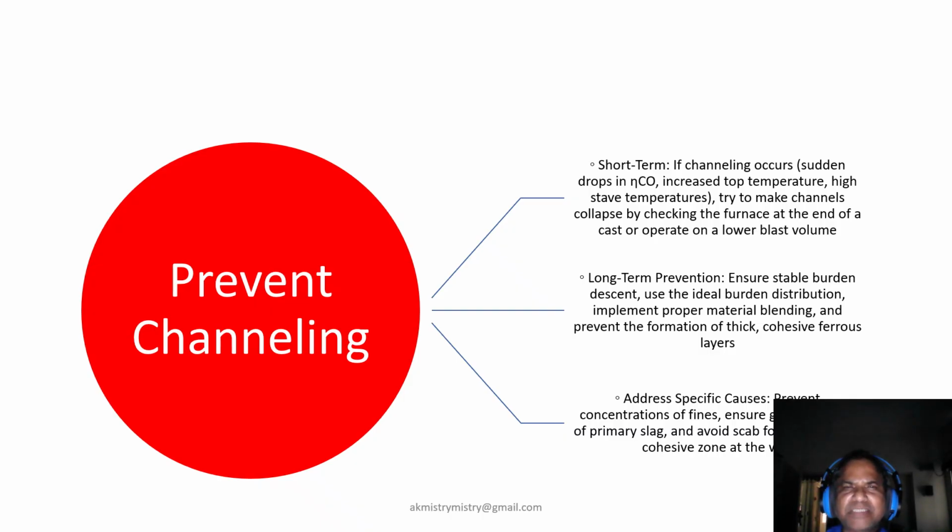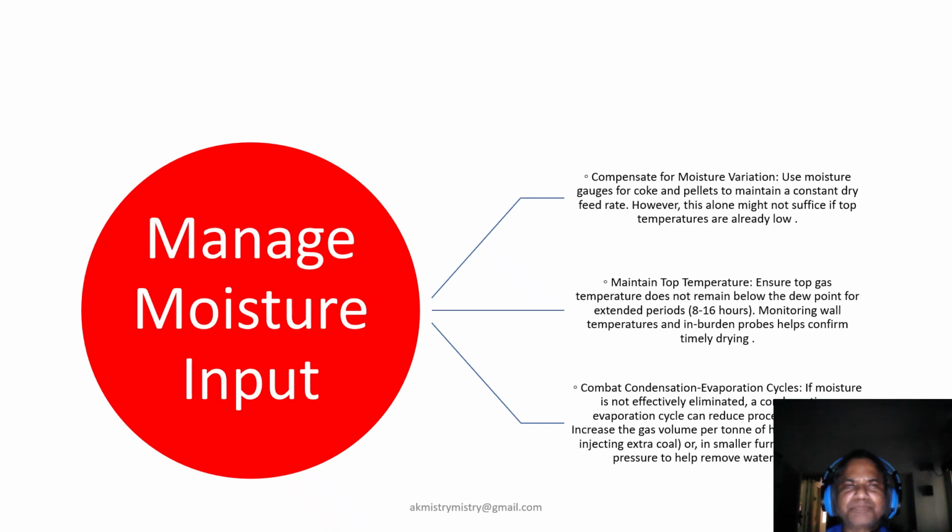Now to prevent channeling, as we know, channeling disrupts uniform heating. Prevent it by ensuring a stable, ideal burden distribution, a stable descent, and proper blending. So addressing fines concentration and scab formation proactively is a good strategy to combat furnace issues and to bring it to normalcy.